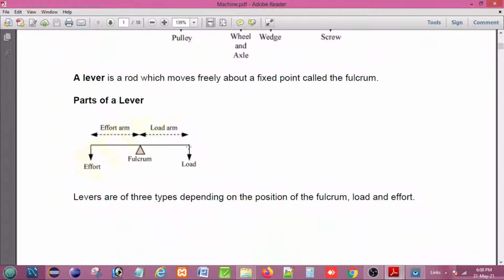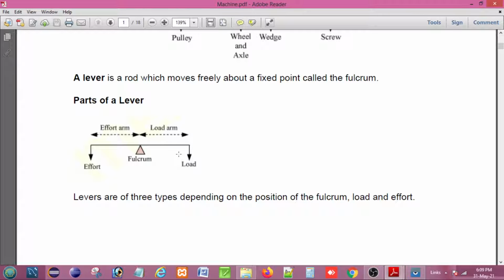If this is the lever and the fulcrum is in between the effort and load, then the effort, the amount of force applied to the lever, into the effort arm is equal to the load into the load arm. So this is the actual principle of the lever.